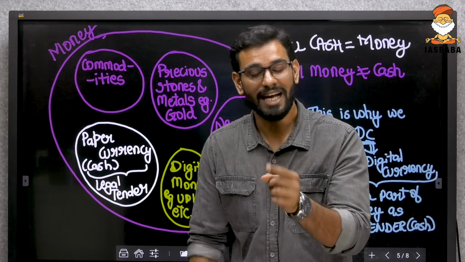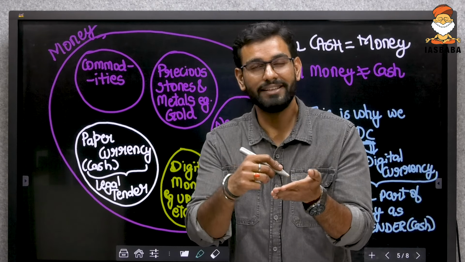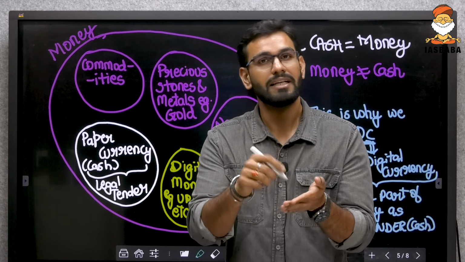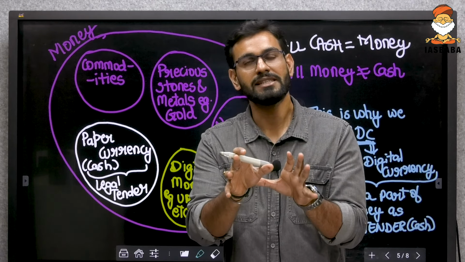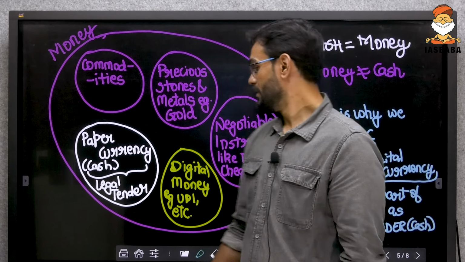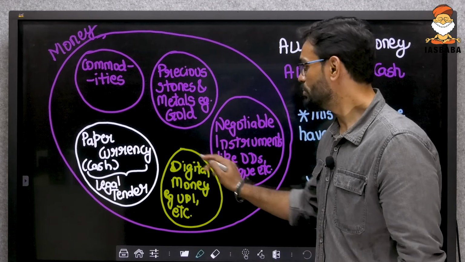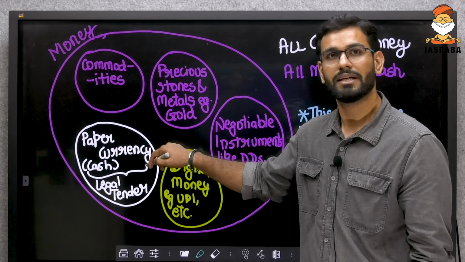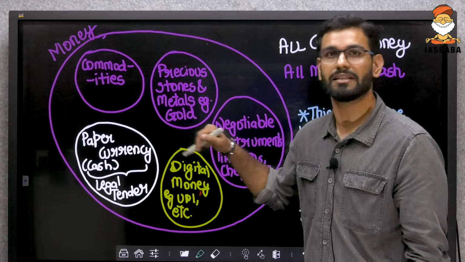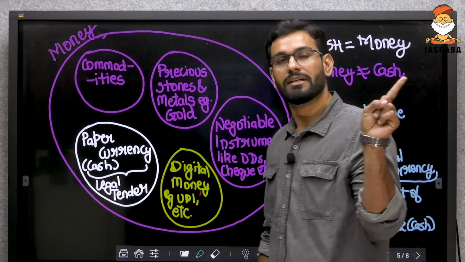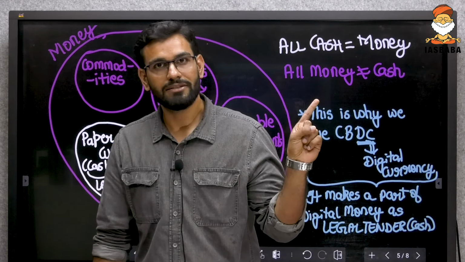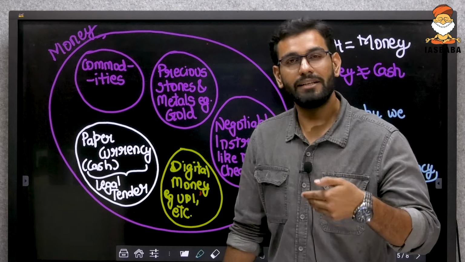Negotiable instruments, your check, DD, demand draft, all of them also act as money, but they are not cash. The checks that you write, they are not cash. That is a type of money. That is a type of paper money. Digital money, the money that you transact through UPI, that is also a type of money, but that is not cash. That is not currency.